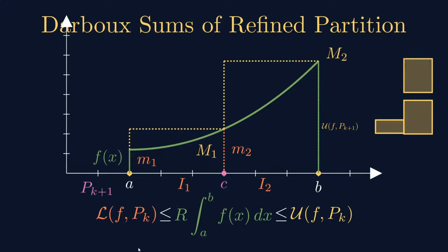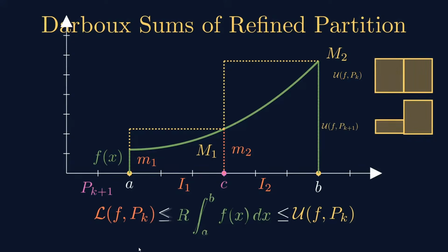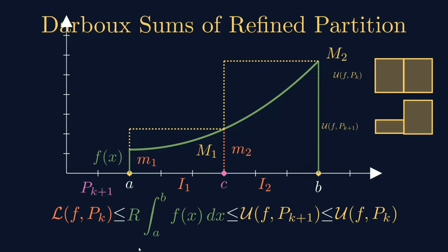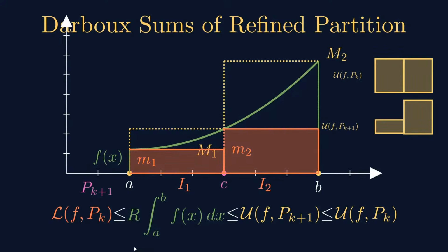Let us compare with the upper double sum of the partition Pk. So obviously U(f, Pk) is greater than U(f, Pk+1). So if you refine the partition, the upper Darboux sum gets reduced. This is obvious from the picture you have seen. The upper Darboux sum decreases. So in the inequality also, U(f, Pk+1), the refined partition upper Darboux sum, is less than U(f, Pk). Now let us see the lower Darboux sum.